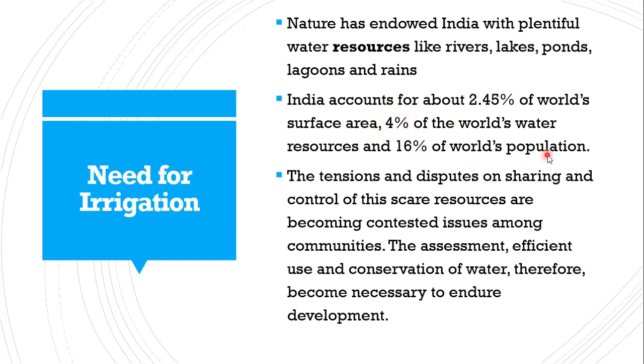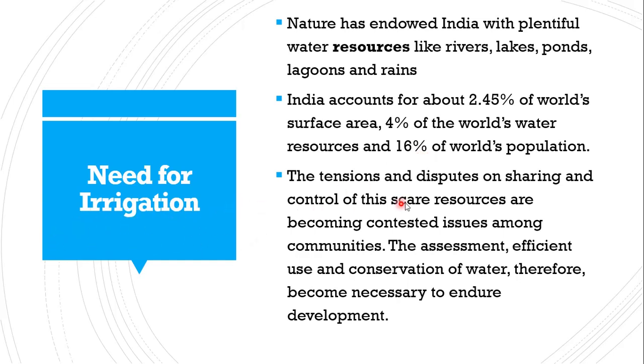And when you compare world population, 16 percent of the world population is living inside the Indian subcontinent. So this statistic shows how important agriculture and crops are, and for that agriculture and crop, how important irrigation is.